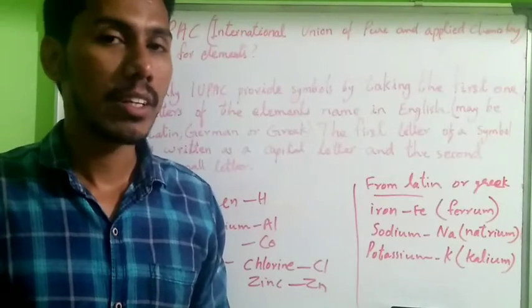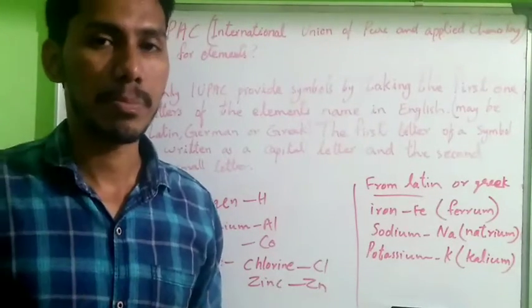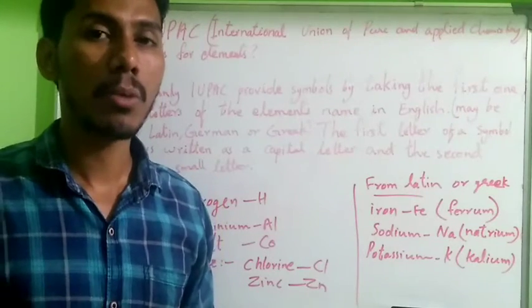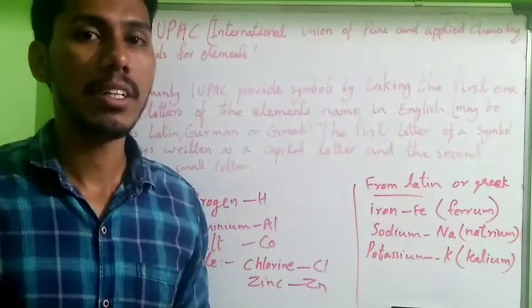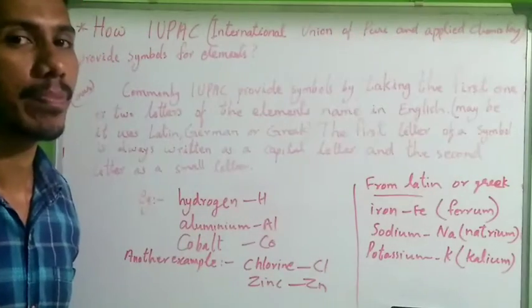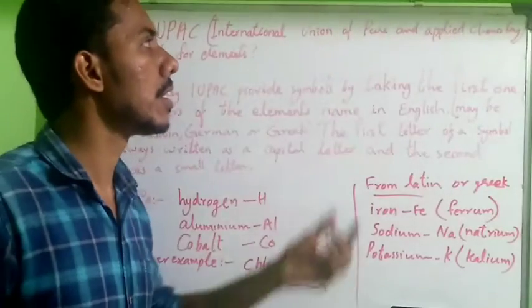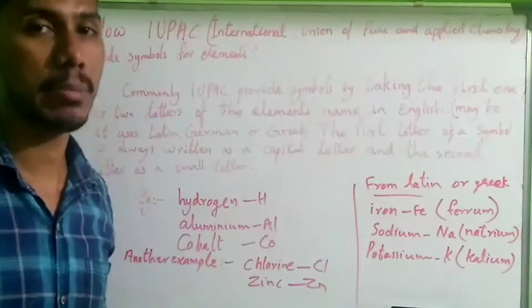Then after Dalton's theory, science grew. It formed a standard naming body, IUPAC. The full form of IUPAC is International Union of Pure and Applied Chemistry.